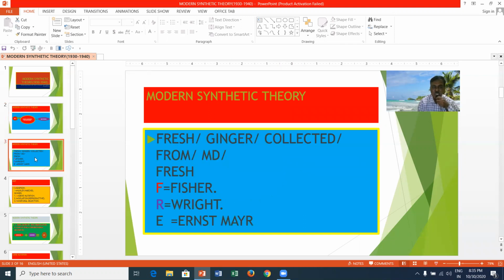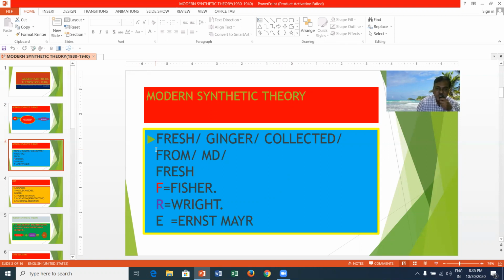For the recollection of this theory, I have developed a mnemonic: fresh ginger collected from MD. The modern synthetic theory is a synergy or association of Mendelism and Darwinism.